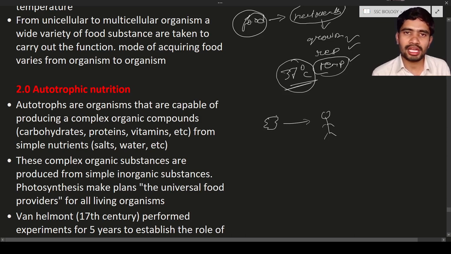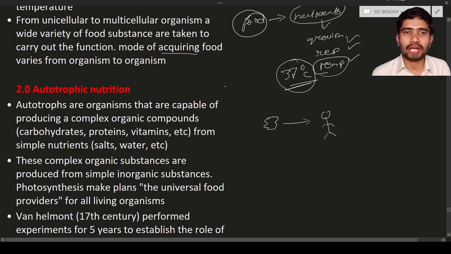The mode of acquiring food also varies. Amoeba will take some kind of food, human beings will take some kind of food, the mosquito will take some kind of food, and the buffalo will also take some kind of food. It means the mode of acquiring nutrients varies from organism to organism. Acquiring means taking. The mode of taking food also varies. This is about the introduction.